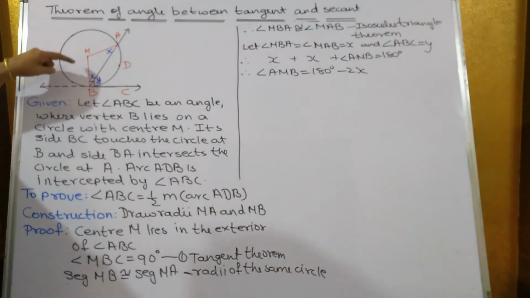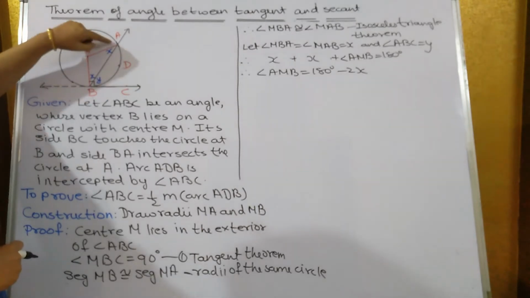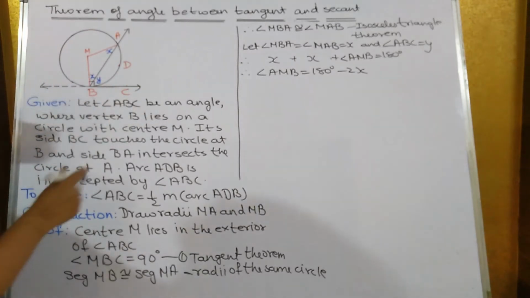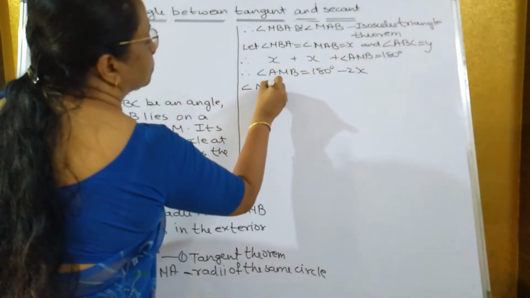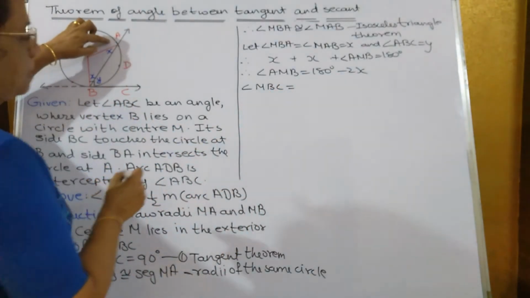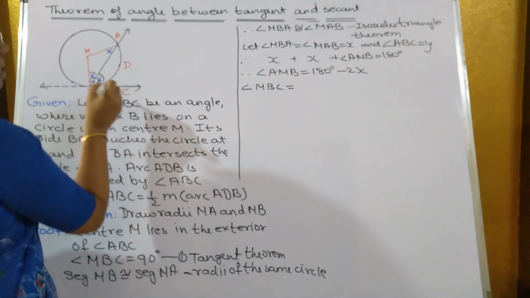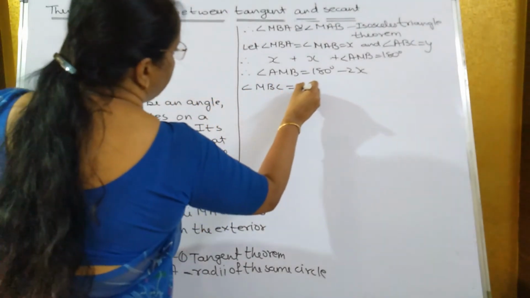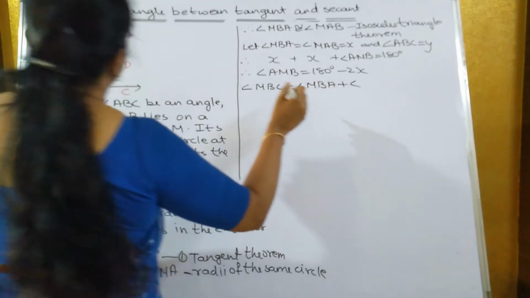Now what is angle MBC made up of? Angle MBC is made up of two angles, that is MBA and ABC. So angle MBC is made up of angle MBA plus angle ABC.